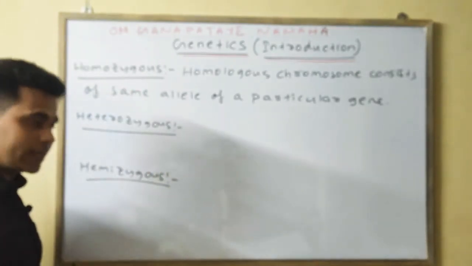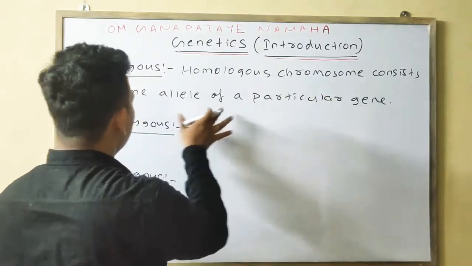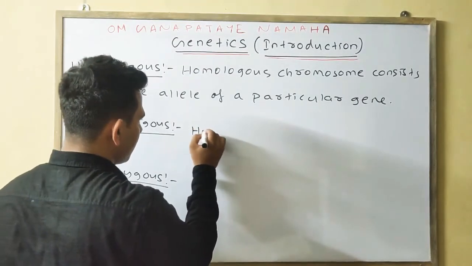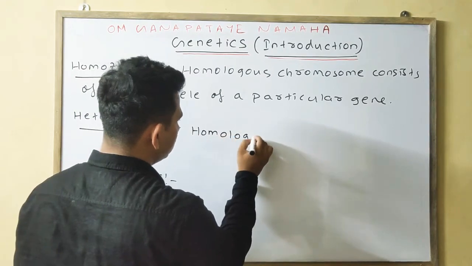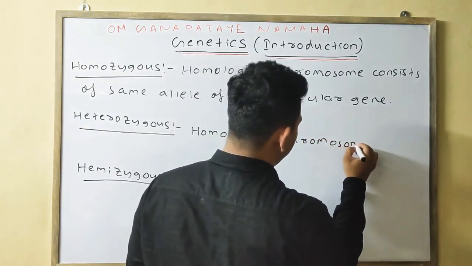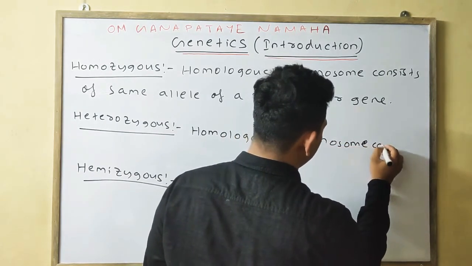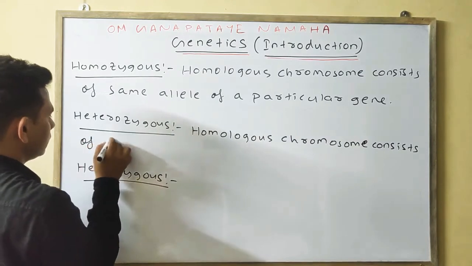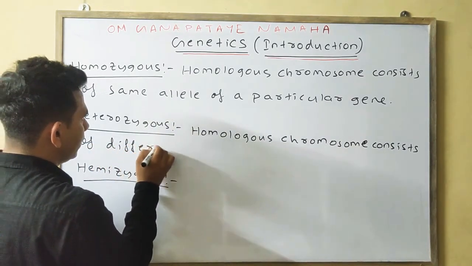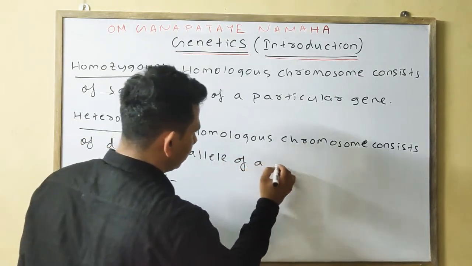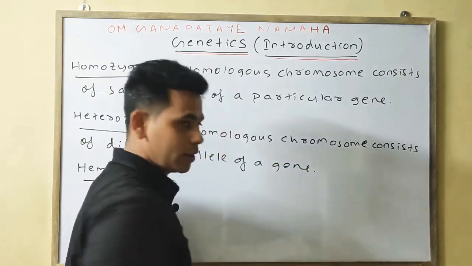Next, what is heterozygous? Heterozygous means the homologous chromosomes consist of different alleles of a particular gene. Okay, example.